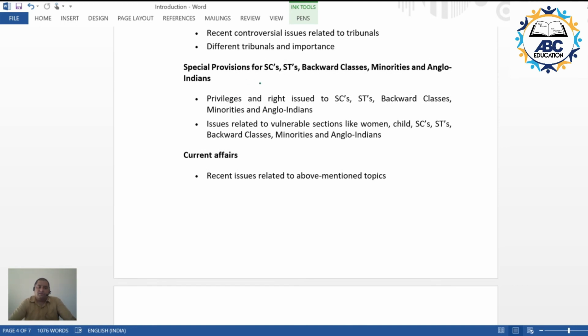Now we will also be focusing on the special provisions with respect to SCs, STs, backward classes, minorities, Anglo-Indians, and the recent changes that have happened specifically in this segment of Indian society. The 2 seats that were previously reserved in the parliament, or for that matter 1 seat that was to be reserved in the state legislature, this has been done away with. So we'll be focusing on the current aspect, also a bit of the current happenings that have emerged. We'll be taking those things into account over here.